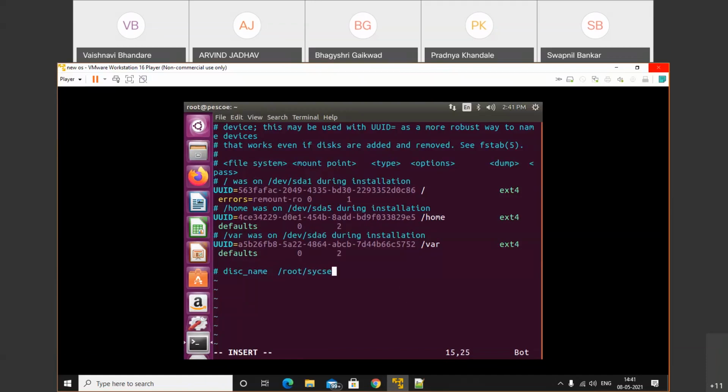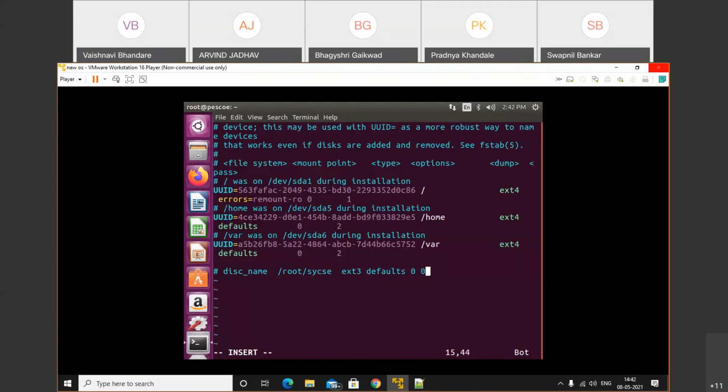First, we'll specify the disk name. After that, the mount point. After the mount point, we need to specify the file format you used to format the disk. Earlier it was ext4, but we formatted it again and converted it to ext3. So here we will specify ext3. After that, we specify the default option as it is. So here we write defaults and 0 0. We'll discuss why we use 0. When we reboot our system, 0 means false and 1 means true.